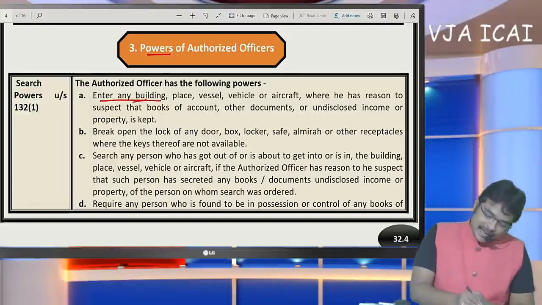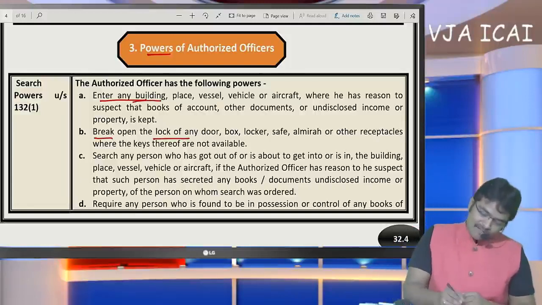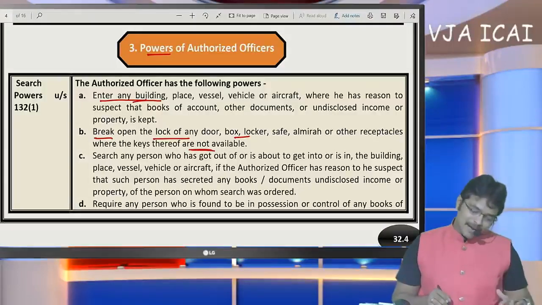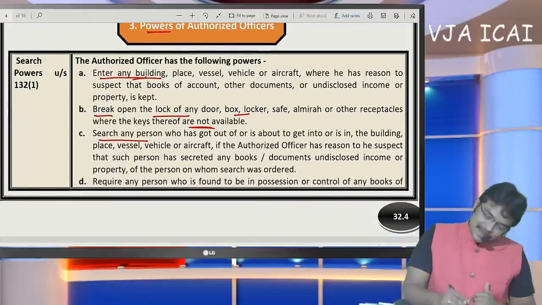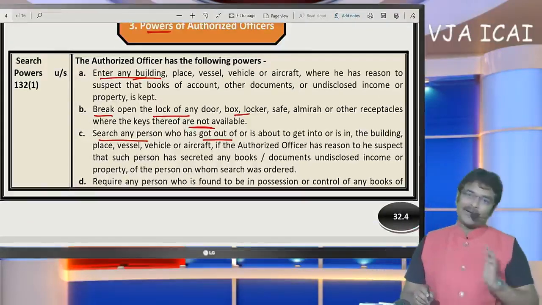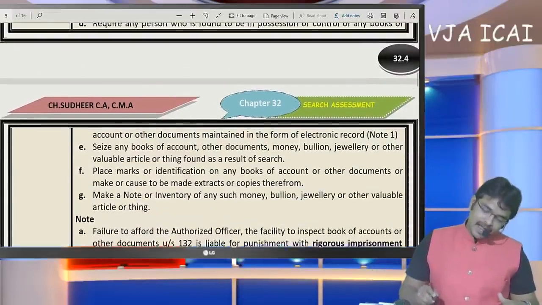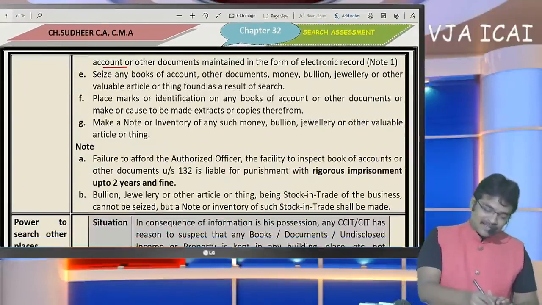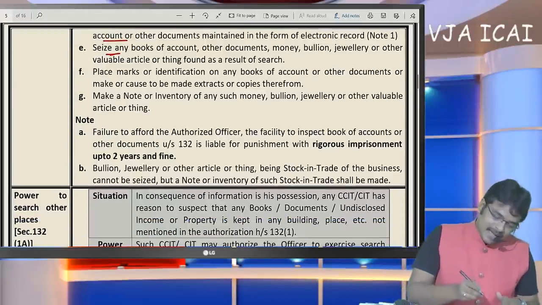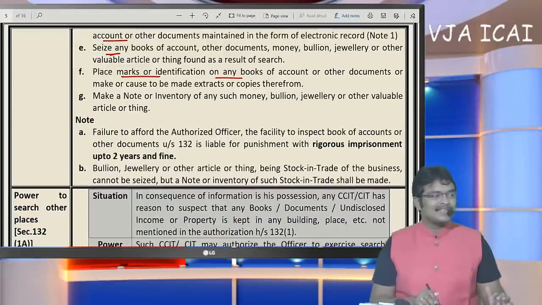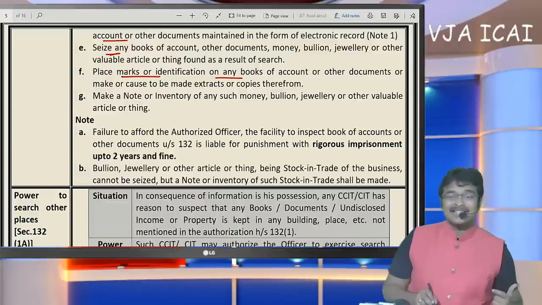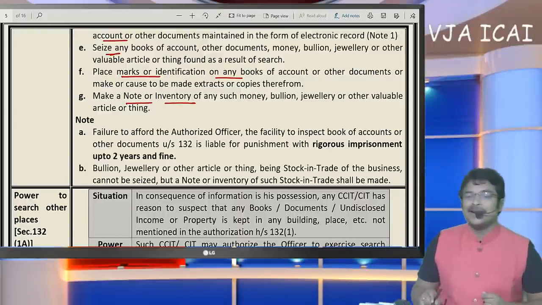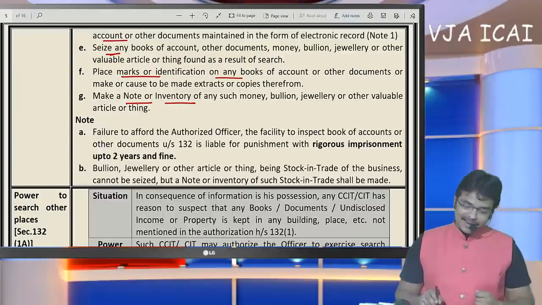They can enter any building, and they can break open the lock of any door if access is denied. If access is denied to the officer, they can break and open the lock, and they can search any person who is coming into the house and going out of the house. Any person they can search, and they can seize the books of accounts and other documents. So these are all the powers available with the officer. They can place marks of identification. They can place markings on the items that were already searched. They can make markings, and they can make a note of inventory. If it is a business premises they are coming to search, they can make a note of the complete inventory available.